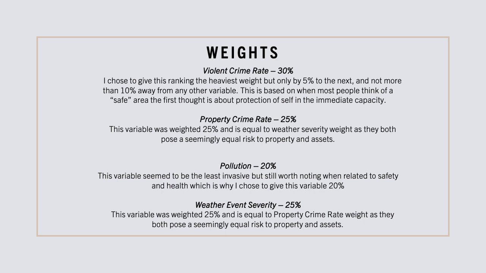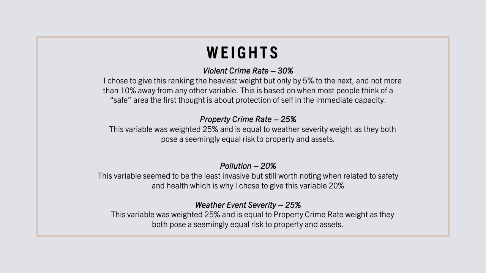The second weight is the property crime rate, 25%. This variable was weighted 25% and is equal to weather severity weight, as they both pose a seemingly equal risk to property and assets. The third weight is pollution, 20%. This variable seemed to be the least invasive, but still worth noting when related to safety and health, which is why I chose to give this variable 20%.